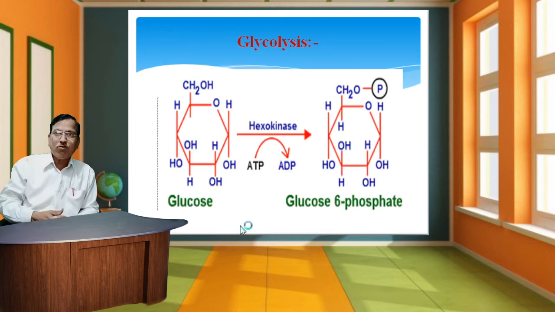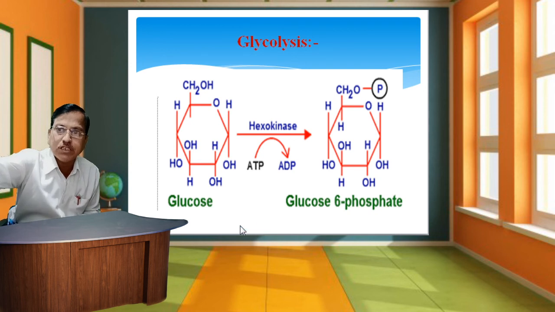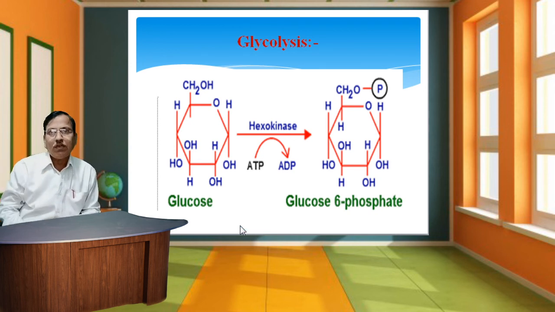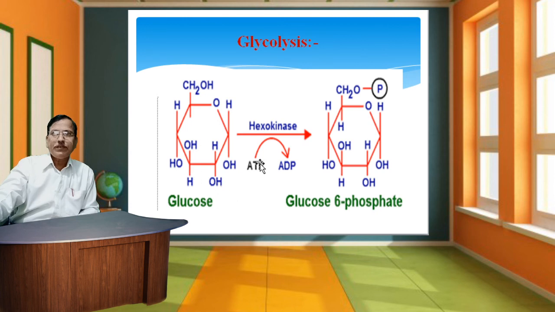This is the glycolysis phase. This is the structure of glucose, and glucose is converted into glucose 6-phosphate. This is the structure of glucose 6-phosphate. At this time the enzyme hexokinase is used, and ATP is converted into ADP.